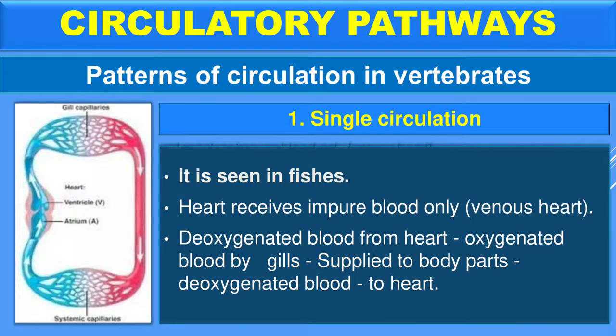Here the fish's heart receives deoxygenated blood from the body parts, and this deoxygenated blood is supplied to the gills. The gills purify the deoxygenated blood into oxygenated blood. Again, this oxygenated blood is supplied to the body parts to work and function. From the body parts, again the heart receives deoxygenated blood. This is a cyclic rotation.